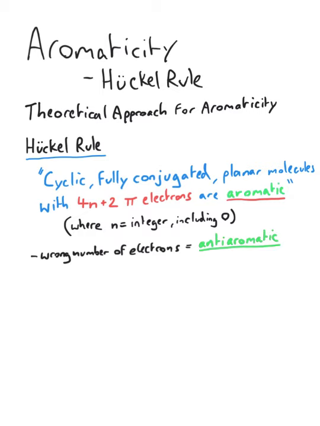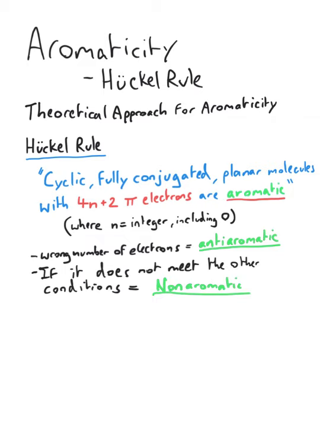If it does not have 4n plus 2 pi electrons, it is anti-aromatic, and if it is not cyclic or fully conjugated or planar, it is non-aromatic. You're probably wondering, what the beans, Dr. V? Let me elaborate. Here's benzene.